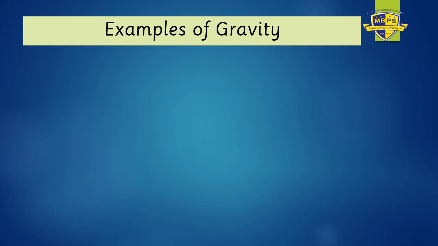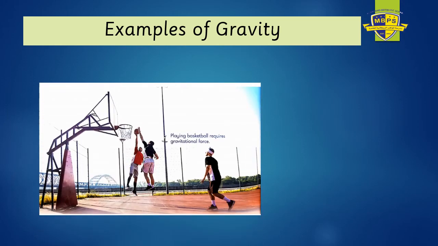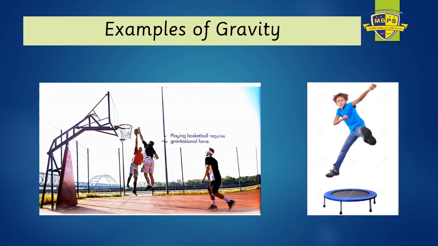Another example of gravity is when you play basketball. The basketball always requires a gravitational force for the ball to fall through the net downwards. If the ball is not going to fall through the net, you won't score the point. And you know everybody, when we used to go in the gardens, right now because of COVID-19 we cannot. There is a trampoline there, and on trampolines you can jump, and when you jump on a trampoline you always fall down towards the center. This is because of gravity. How high you will go, you always come towards the center. This is all because of gravity and the earth's gravitational force.